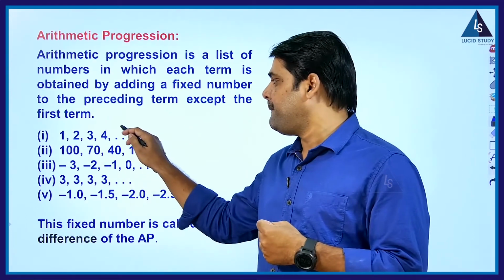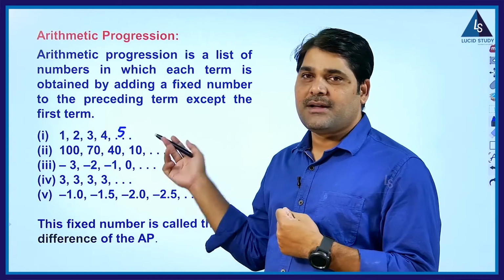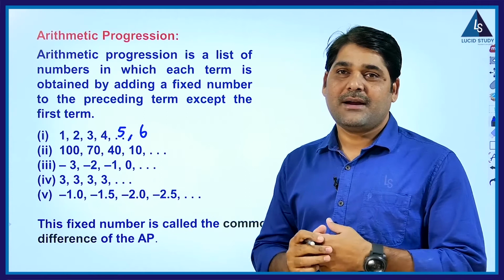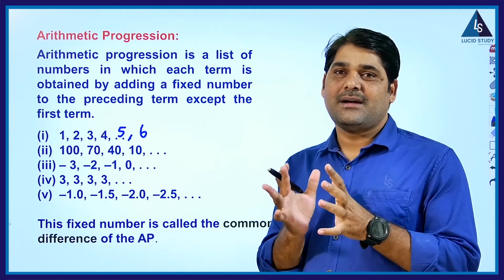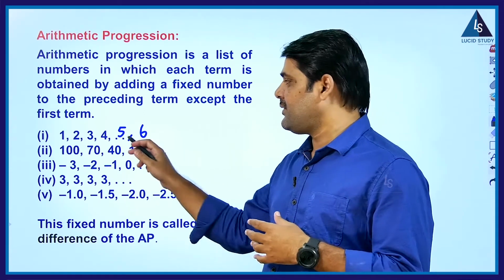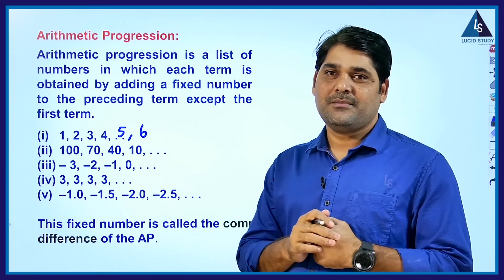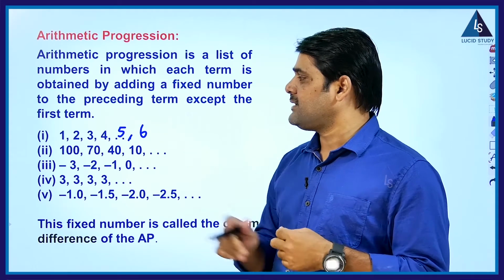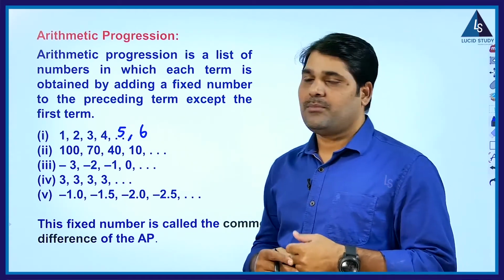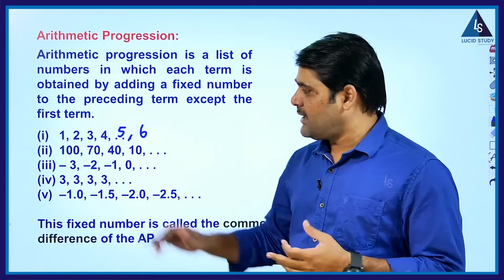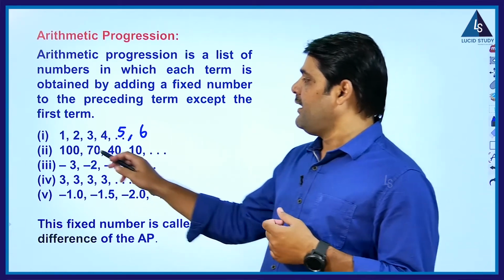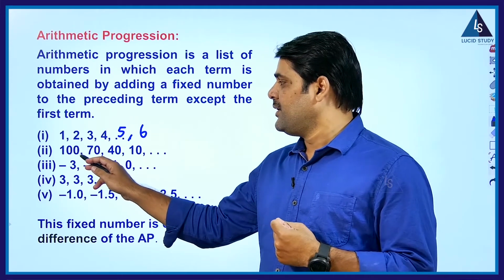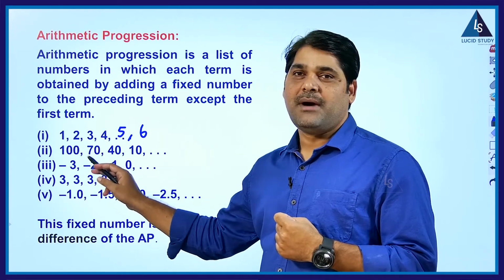So 5 will come. So what is the next number? 6. How will 6 come? You will add one more to that. That means you are adding a fixed number to the preceding number so that you will get the successive number. So if it is continuing like that, such types of progressions are said to be arithmetic progression. Some arithmetic progressions are, see here, 100 and 70. So in this case what you are doing? You are adding minus 30 here.